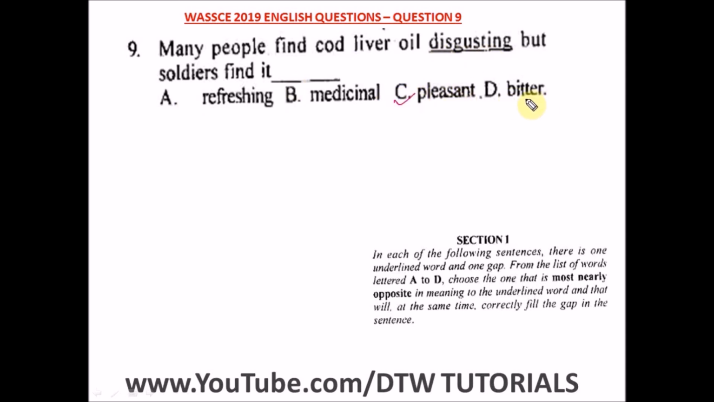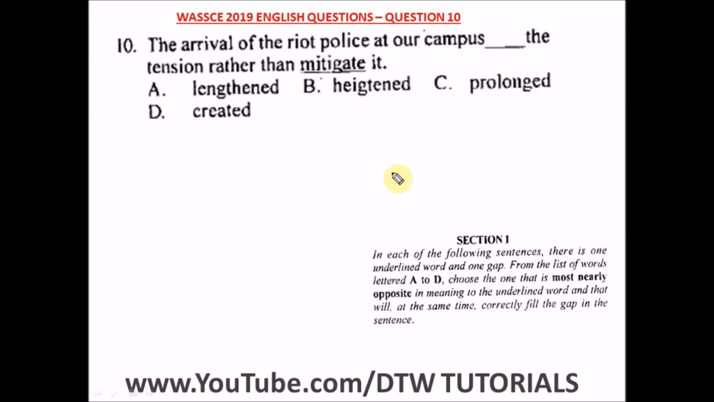All right, so the best opposite in meaning of disgusting in this option is pleasant, and not bitter, because you're not tasting. Disgusting also doesn't involve any tasting. It doesn't also involve anything medicinal. So the best word that is opposite to the word disgusting is option C, which is pleasant. Question 10 of the WASSCE 2019 English past question, that's your WAEC English exam.